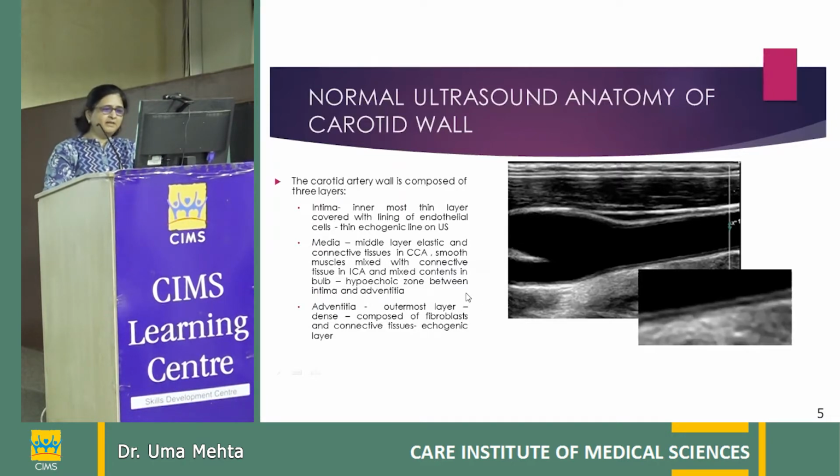The media is the middle layer with elastic and connective tissue in the CCA, smooth muscle mixed with connective tissue in the ICA, and mixed contents in the bulb. The hypoechoic zone seen here represents the intima media. The adventitia is the outermost echogenic layer, as in here. It is composed of fibroblasts and connective tissue, and it is an echogenic reflective layer.